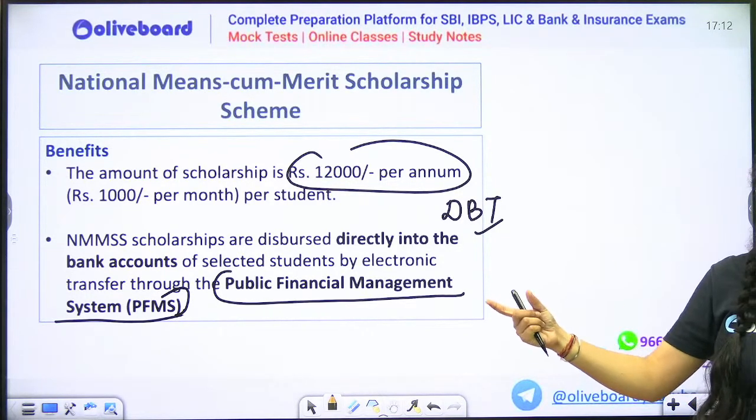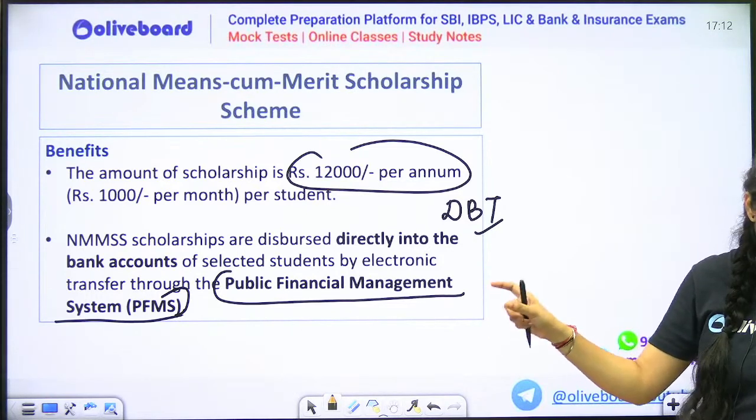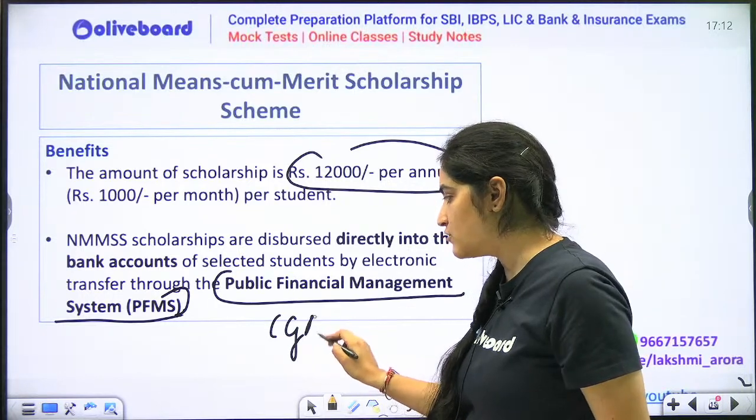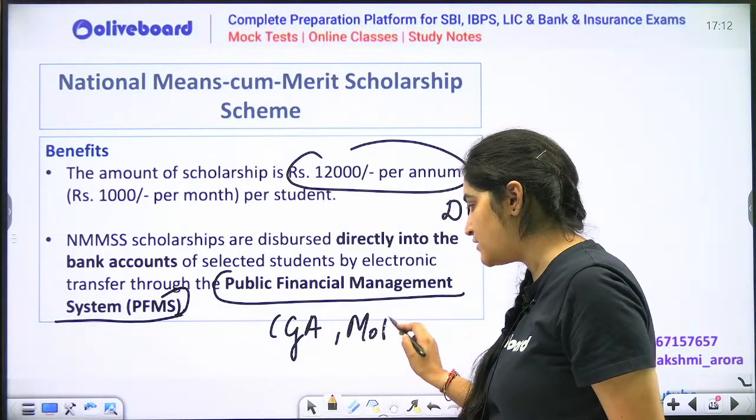This is being managed by your which organization in India? Public Financial Management System. It is being managed by your Controller General of Accounts under Ministry of Finance.